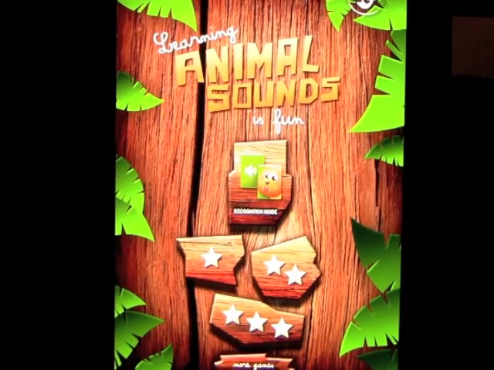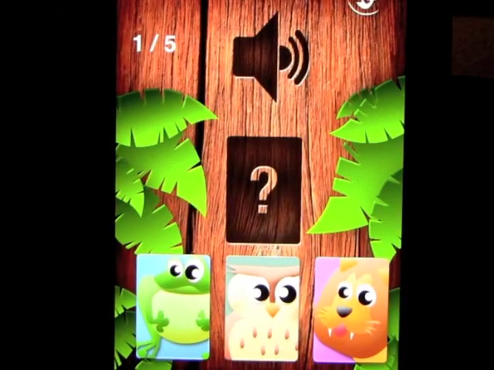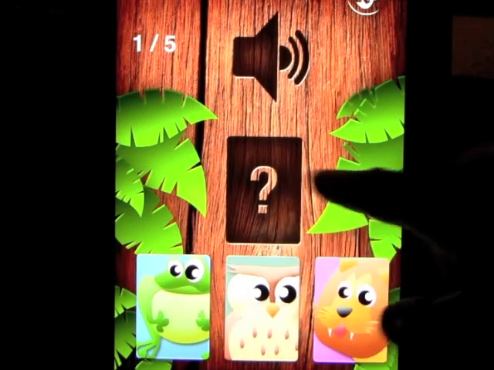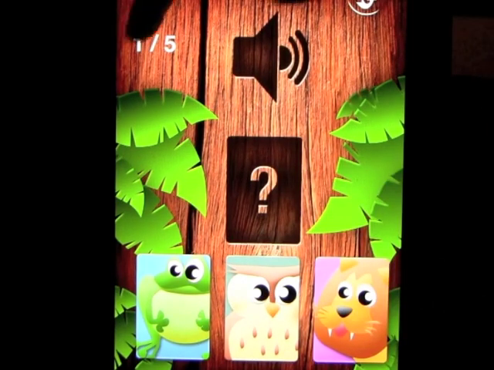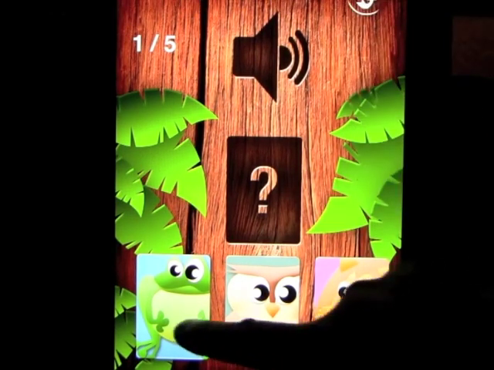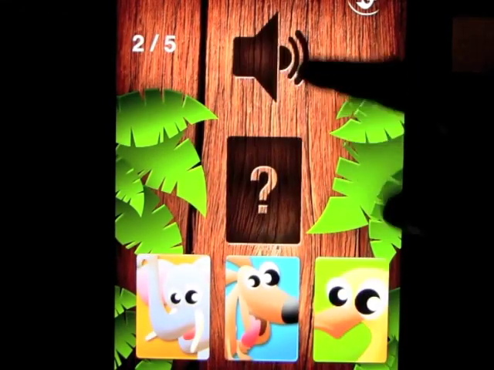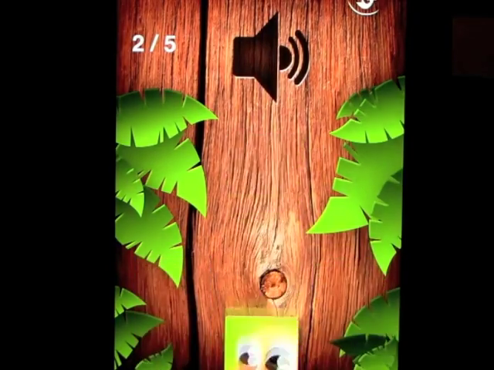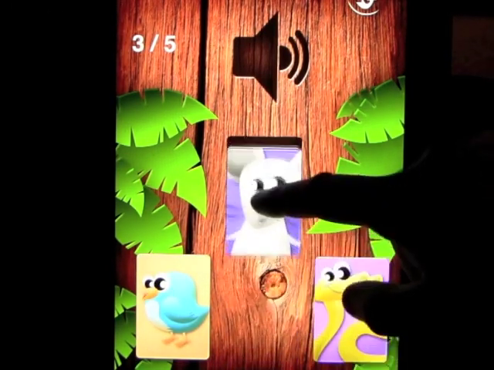Let's go into recognition mode, and we have 3 levels. Let's start off with level 1, and we'll run through these quickly. So you hear a sound, and you have to slide the animal that makes that sound into the square. We have question 1 out of 5. I think it's a frog. And if you don't know, you just press it again. Let's say we get it wrong.